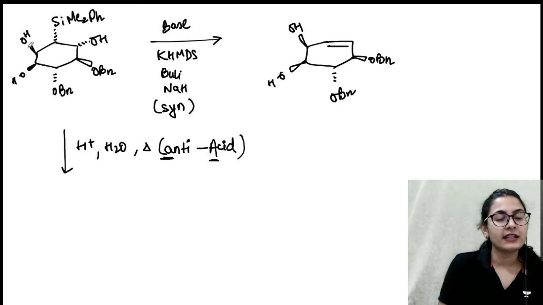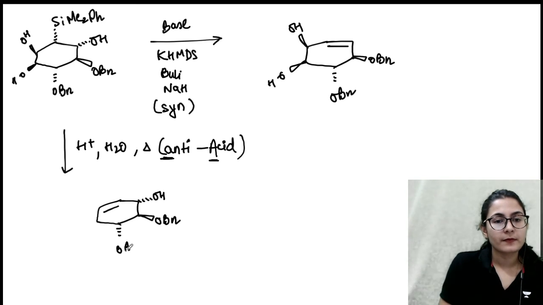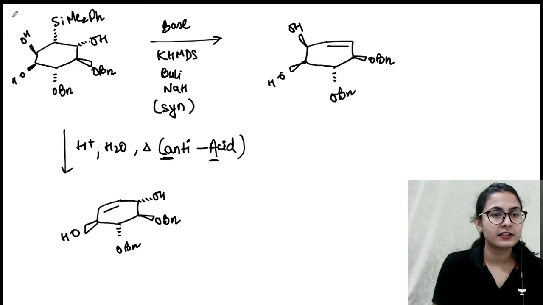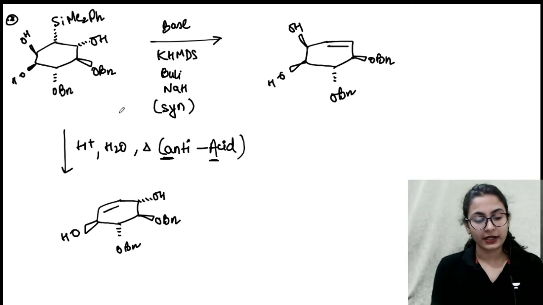So which is the anti-alcohol? This one on the opposite side. So what is going to be the product? This OH2 is going to leave, and you are going to get a double bond over here. Very, very important application of this reaction, Peterson olefination reaction, on this particular example. Right? Yes, very well. So I hope that we have understood this reaction nicely, guys.